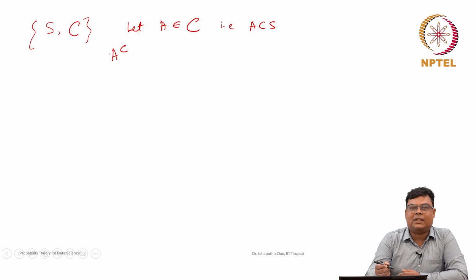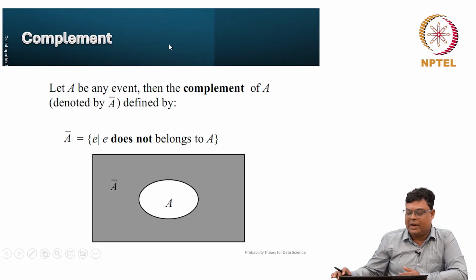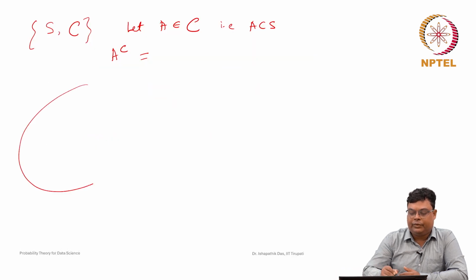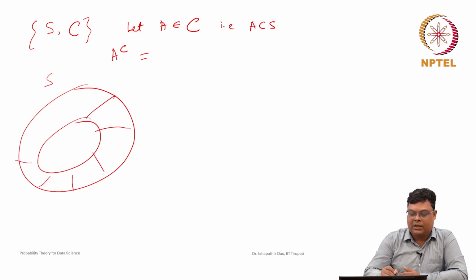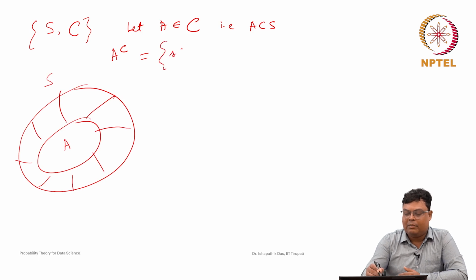In the Venn diagram, this is S and this is A, and the complement is all the elements other than A, that is, all elements belonging to S that do not belong to A.